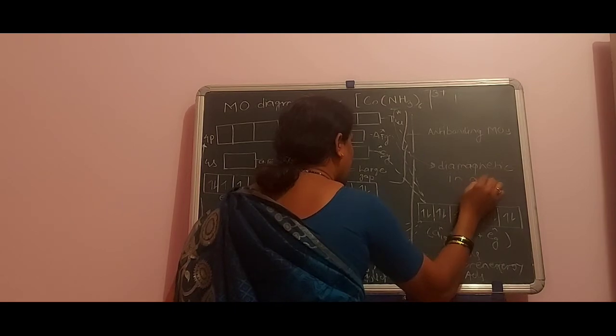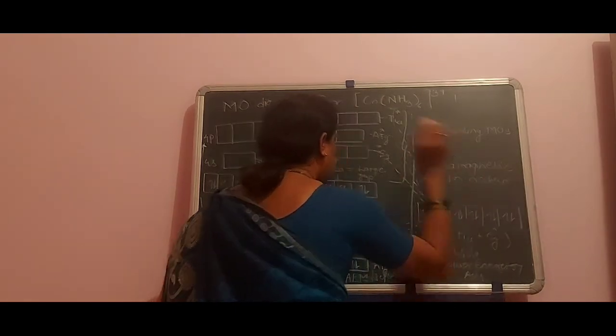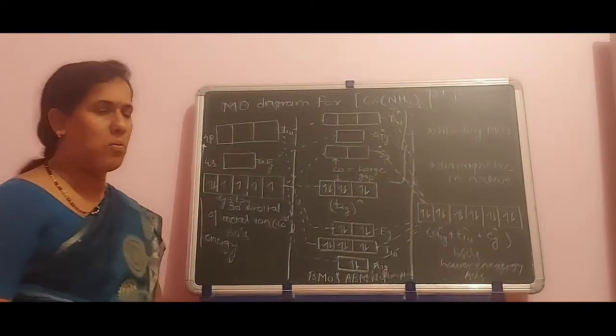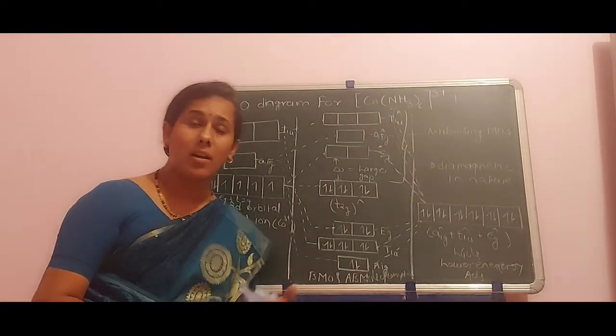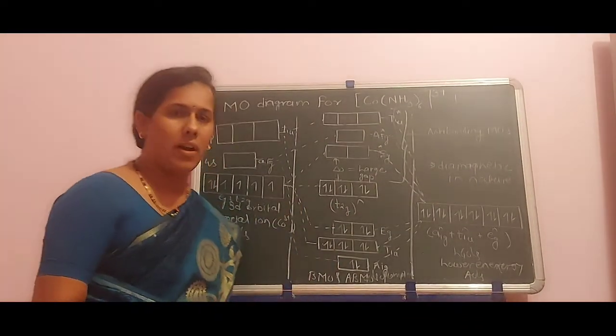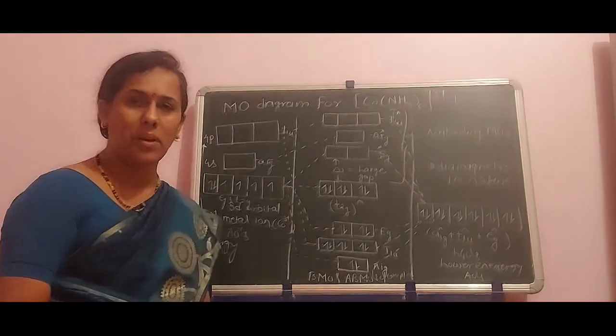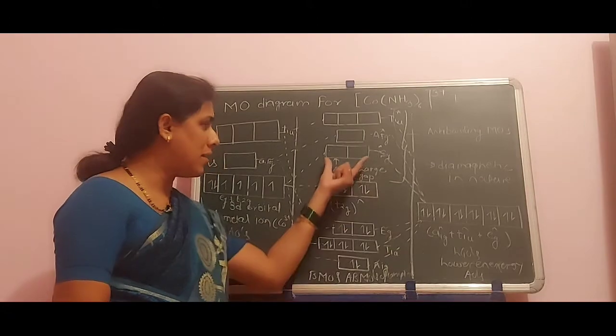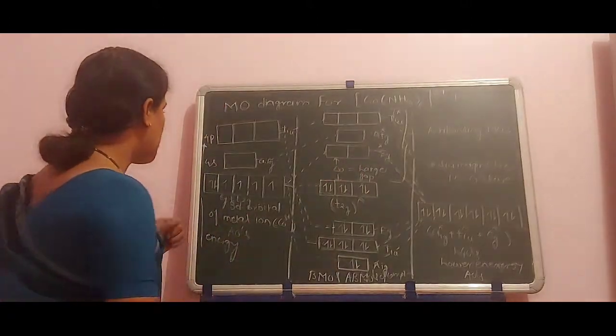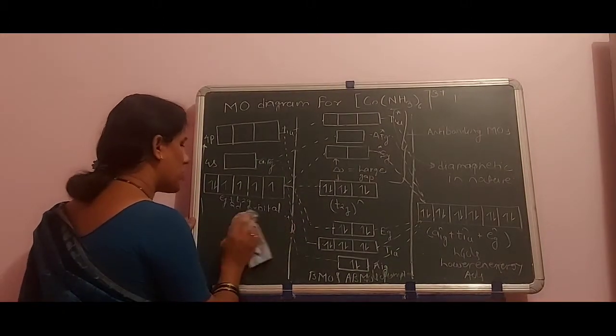Diamagnetic in nature. Okay. Now, why is it diamagnetic and why are all the electrons paired up? This criteria we are going to discuss here. Already you have seen this diagram, so what happens here?